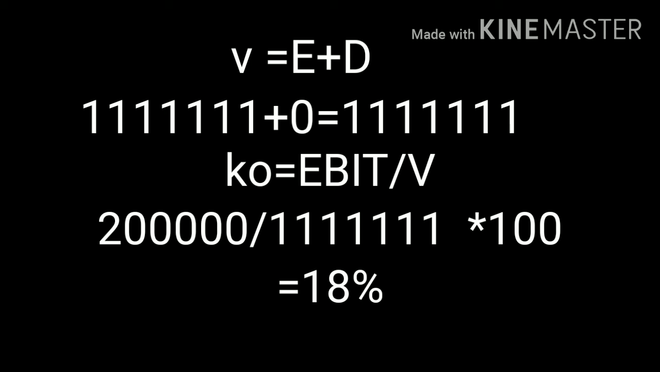Then second step is calculation of weighted average cost of capital or overall cost of capital. KO is equal to EBIT divided by value of firm. EBIT is 2 lakh, value is 11 lakh 11,111. So 2 lakh divided by 11 lakh 11,111 is equal to 18%.